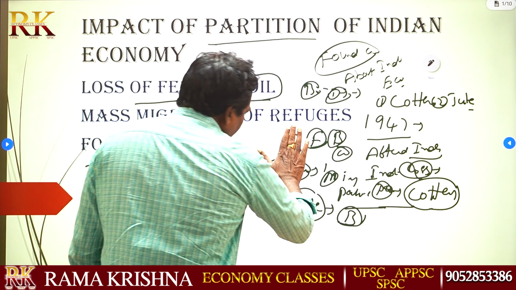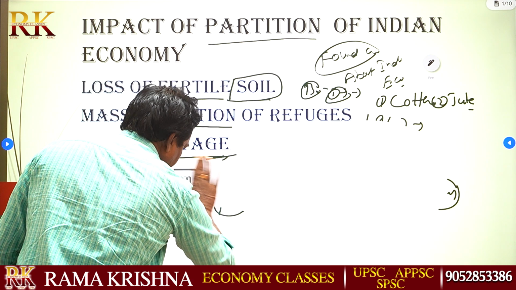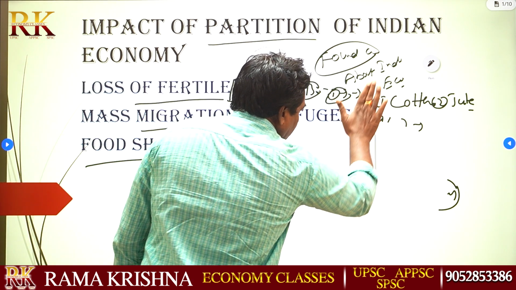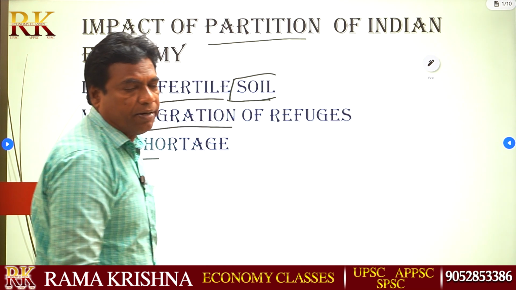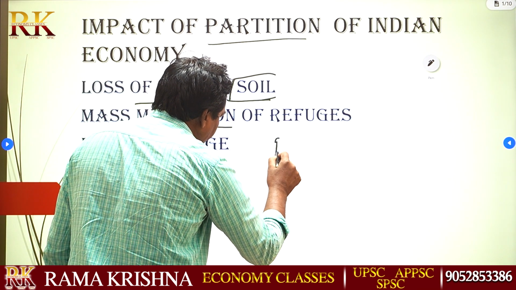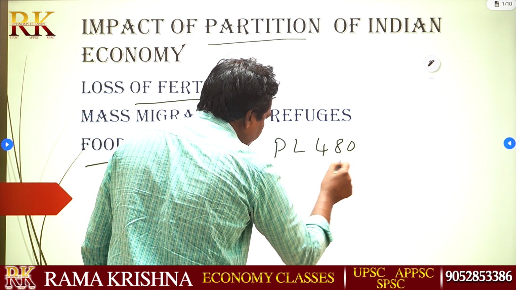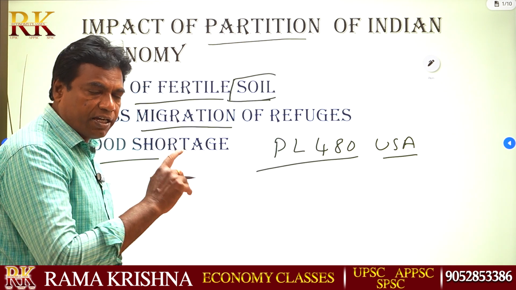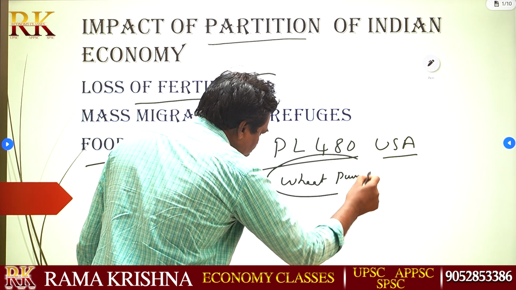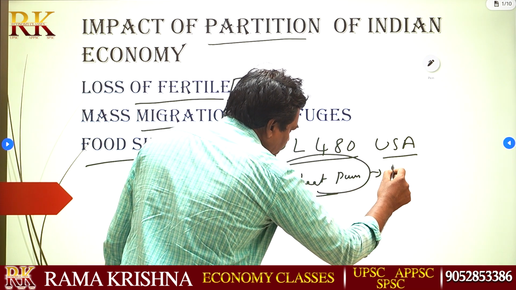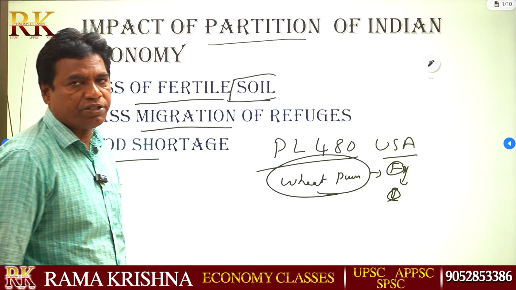Then, when independence started in India in 1947, the Indian government signed the PL 480 agreement with the USA. According to this agreement, wheat and pulses were imported from America to India.